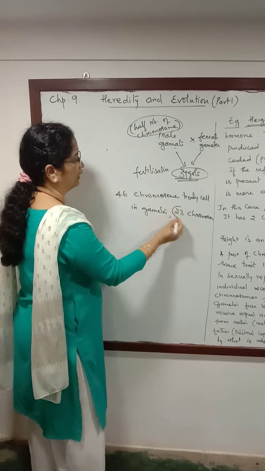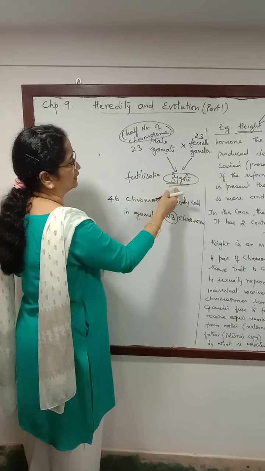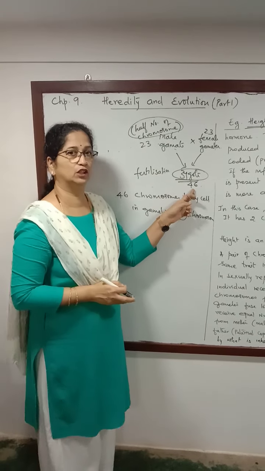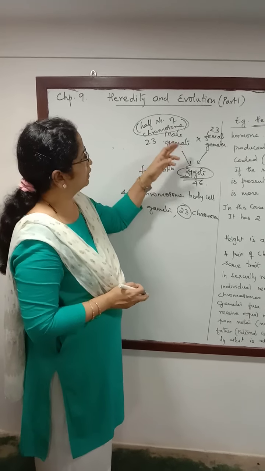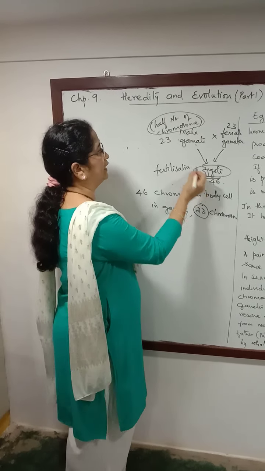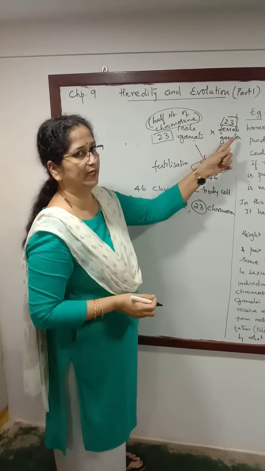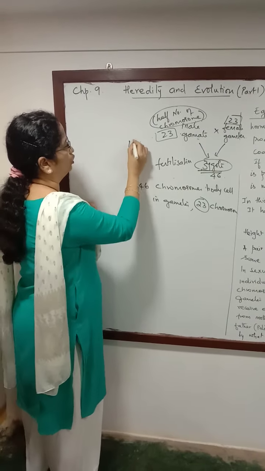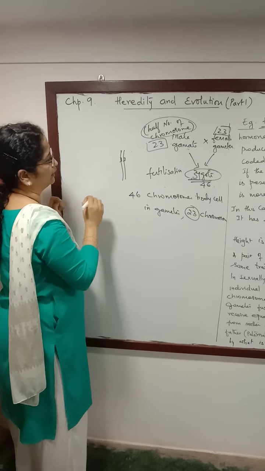So in human beings, if each gamete has 23 chromosomes, then the zygote will have 46 chromosomes, and that is the chromosome number of the species of human beings. So that means this individual will receive equal amount of chromosome, equal amount of DNA from both parents. And hence we will have two chromosomes which will control a particular trait.